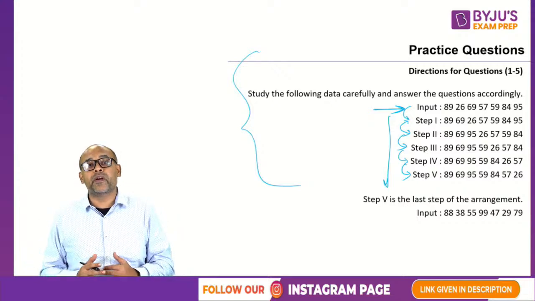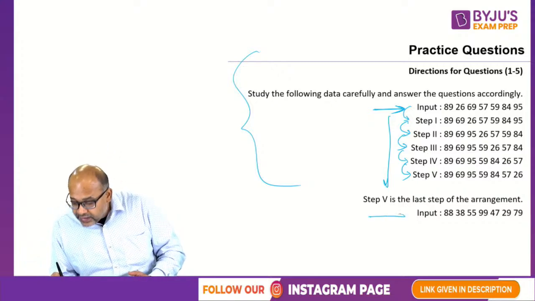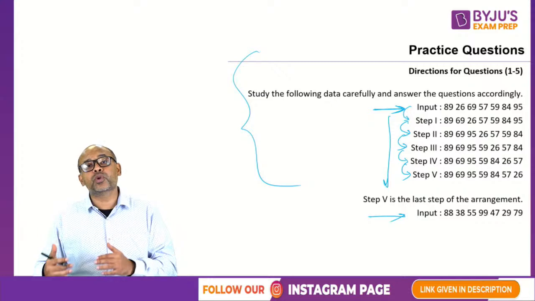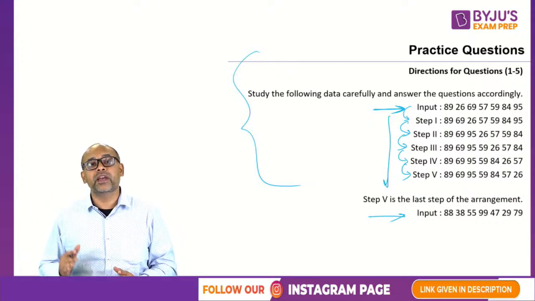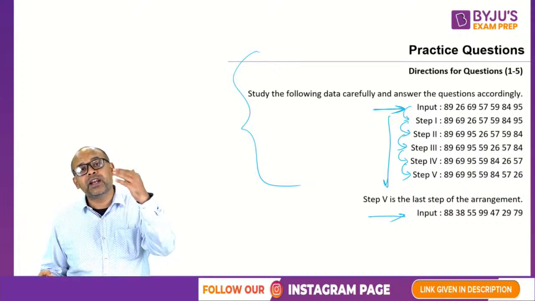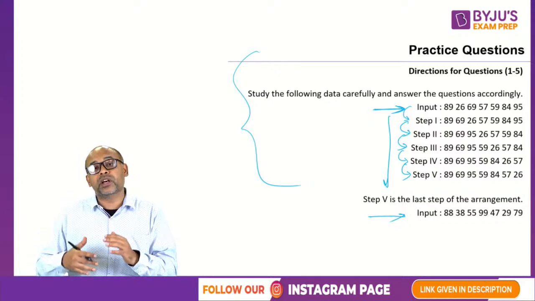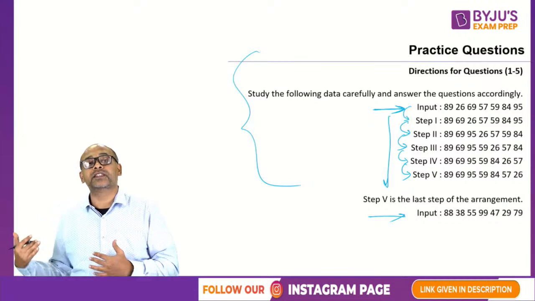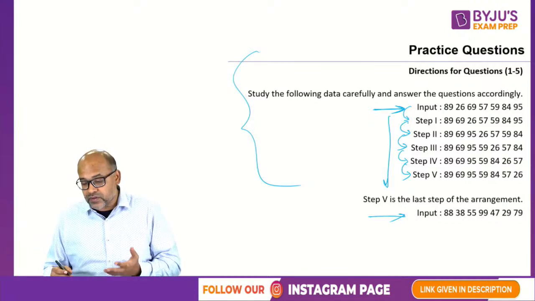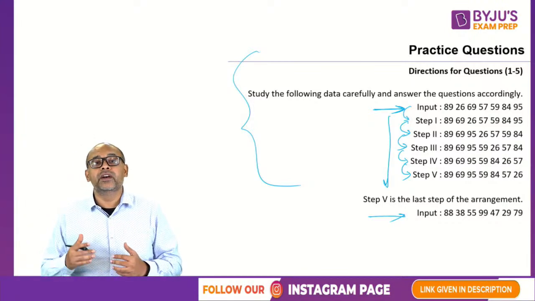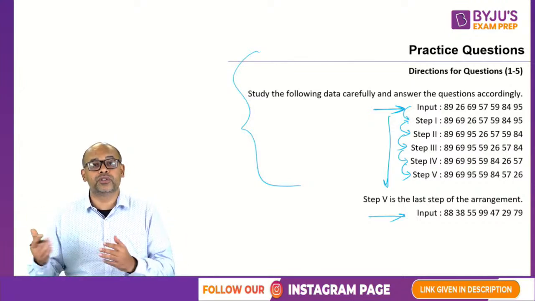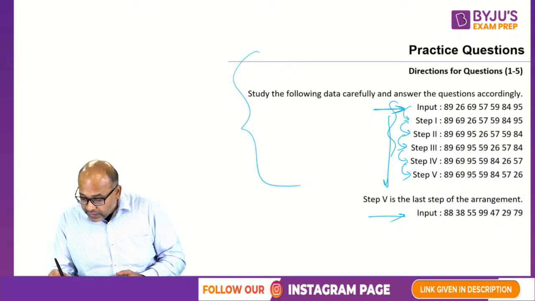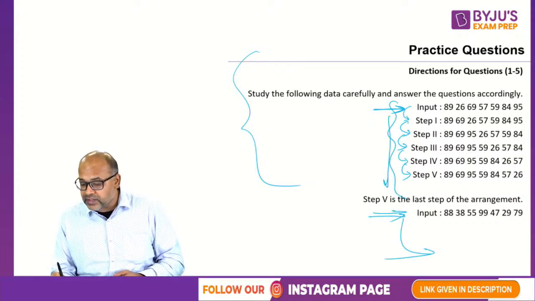Once you get the logic behind the steps, another input will be given. You are supposed to apply the same logic and get the steps. Basically the questions will be, okay, what is the third step? What will be the fifth element from the left in the fourth step, and so on and so forth. So you are required to write similar steps given this input.